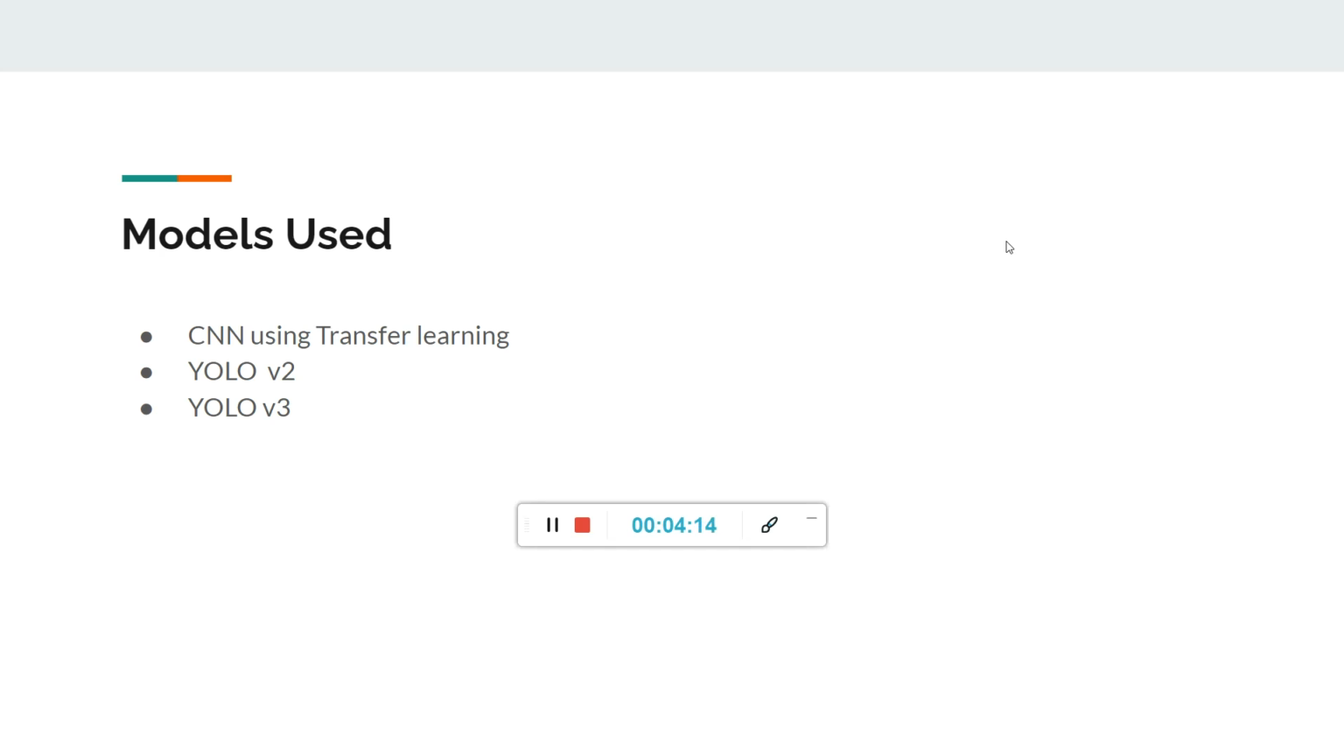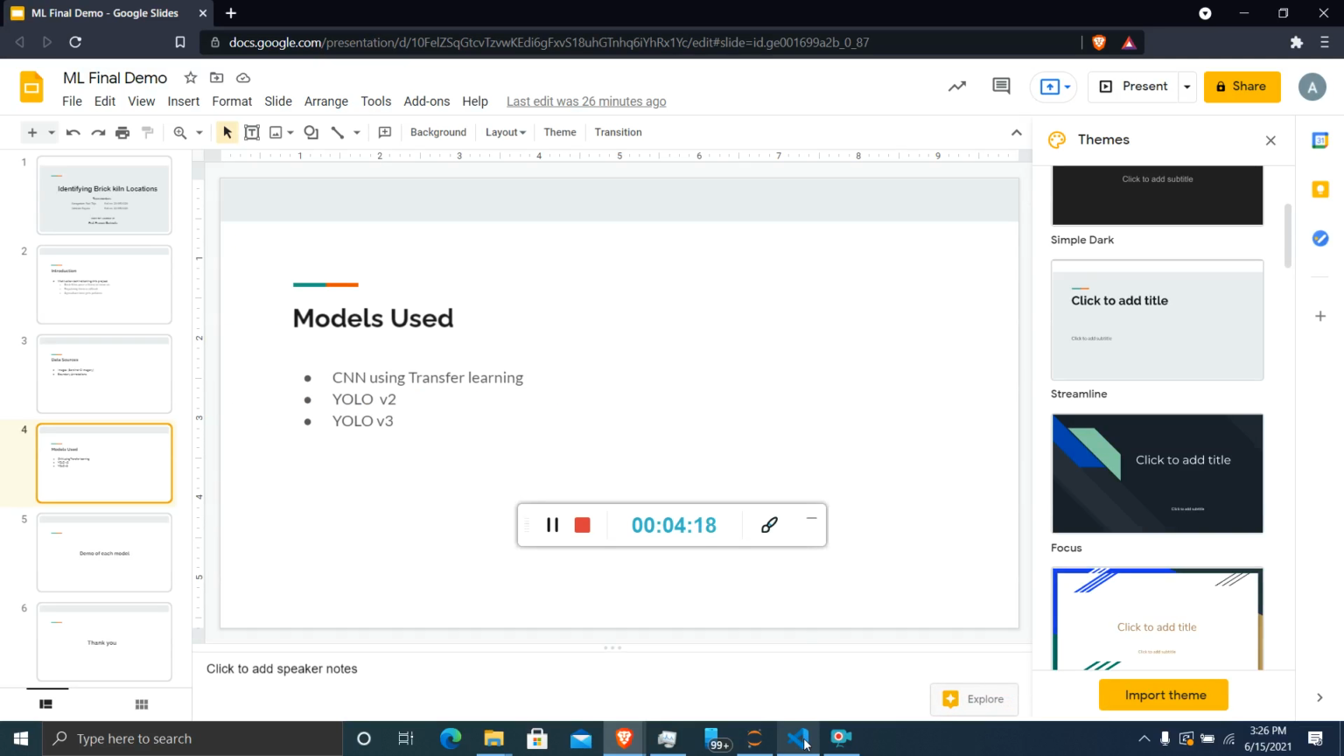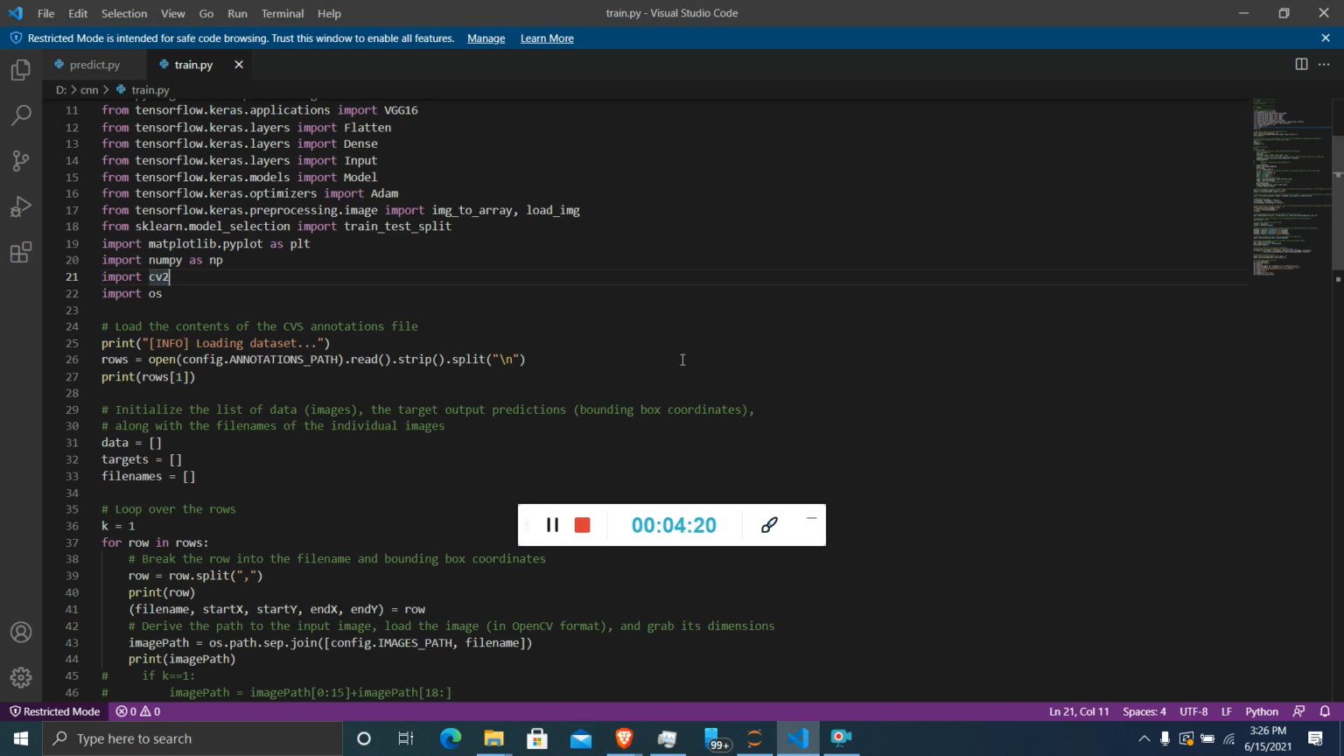I'll be walking you through the code of the project. The transfer learning is done on VGG16. This is a pre-trained network which has around 13.8 million parameters. It has been trained to identify 1,000 different classes. VGG16 in its architecture has 12 convolution layers along with 4 fully connected layers.